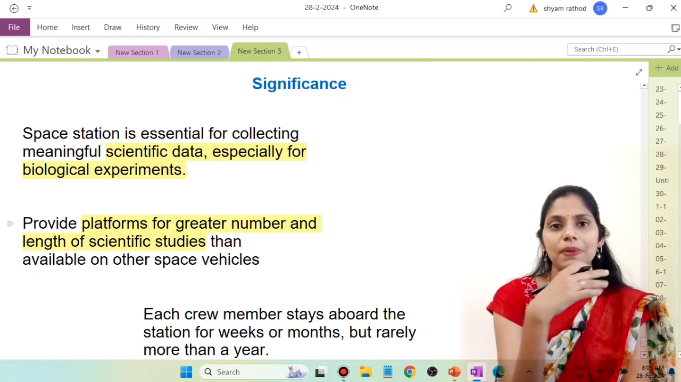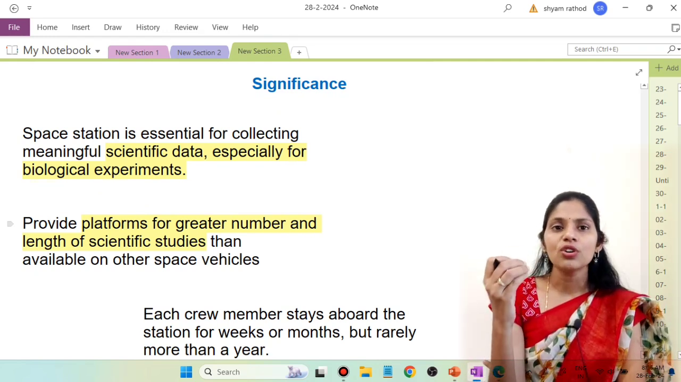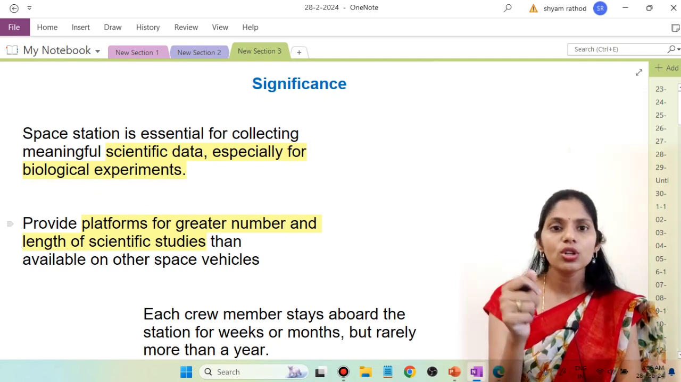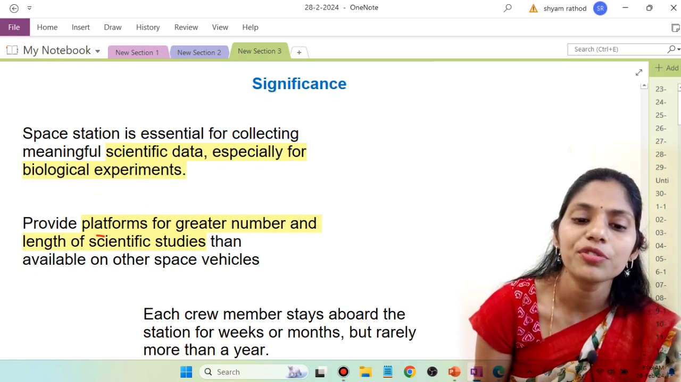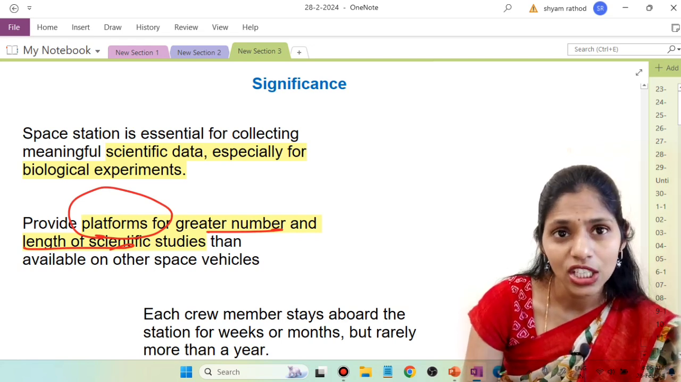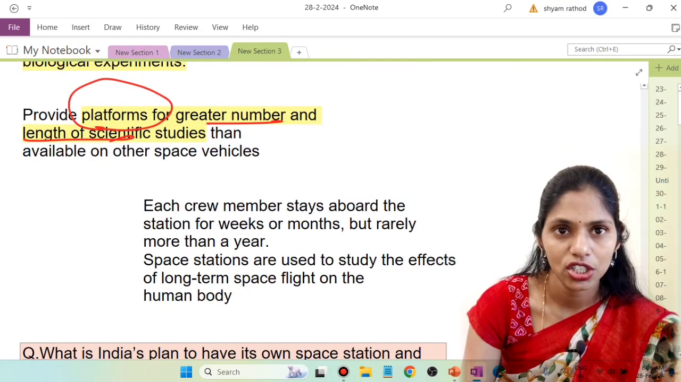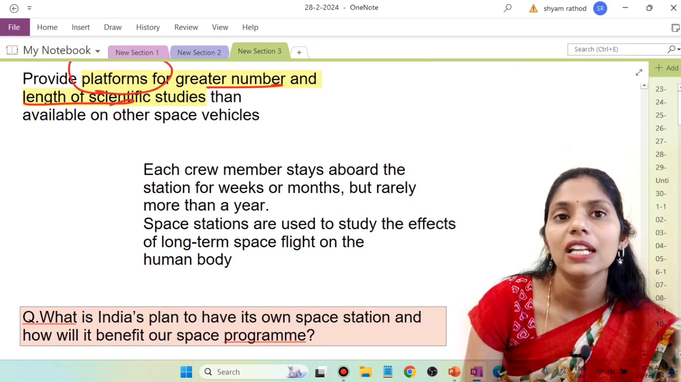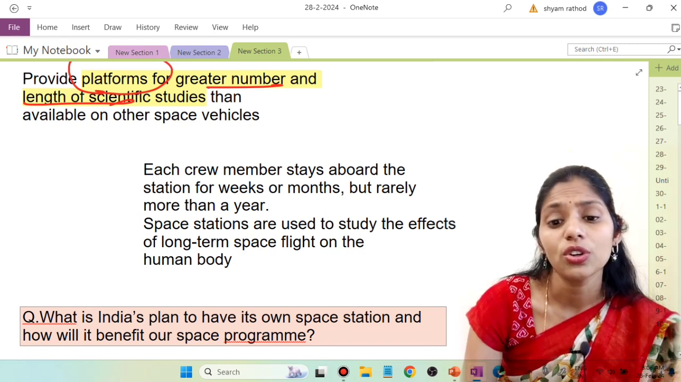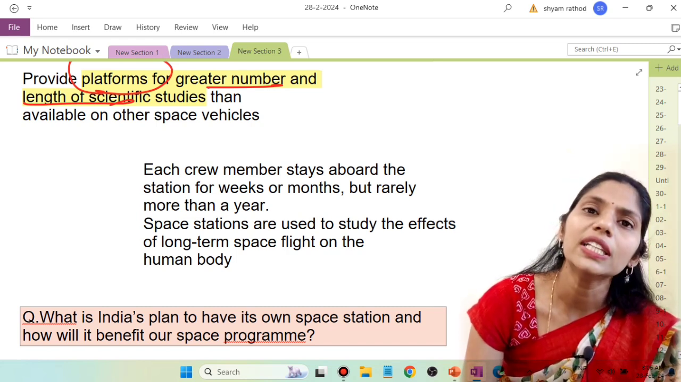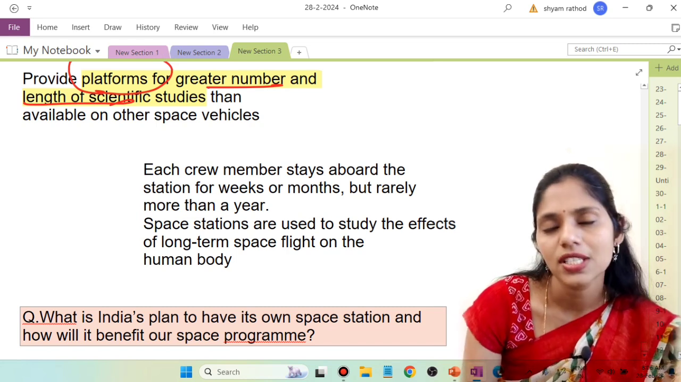And if you have our own space station, what are the advantages? Our own space station is very much helpful for collecting meaningful scientific data, especially for biological experiments. It will also be helpful for providing platforms for a greater number and length of scientific studies. Each crew member will stay aboard the station for weeks or months, but rarely more than a year. And a space station is used to study the effects of long-term space flights on the human body. So all these are the studies that we are going to do with the help of this Indian space station.